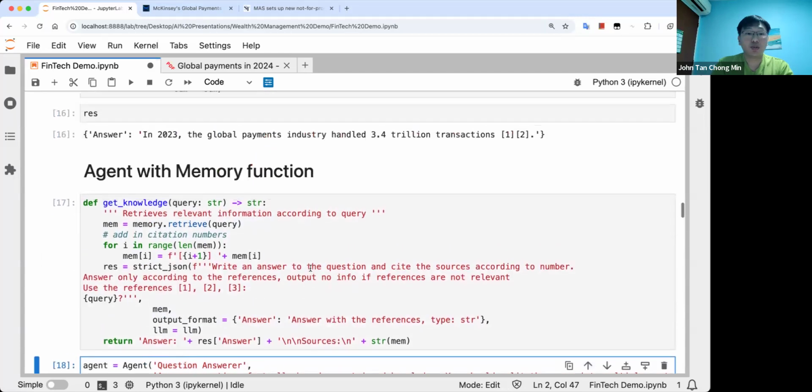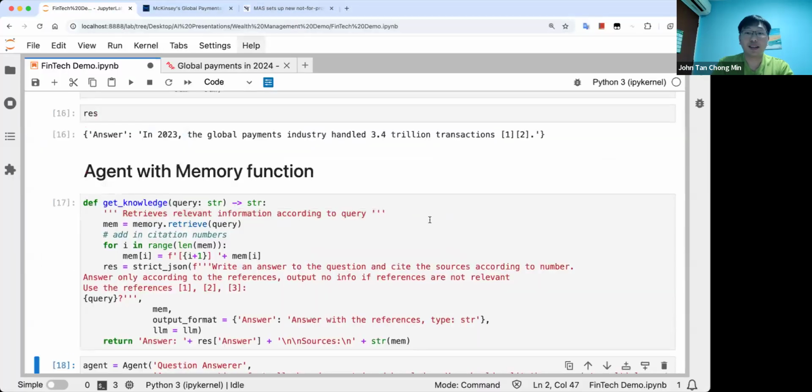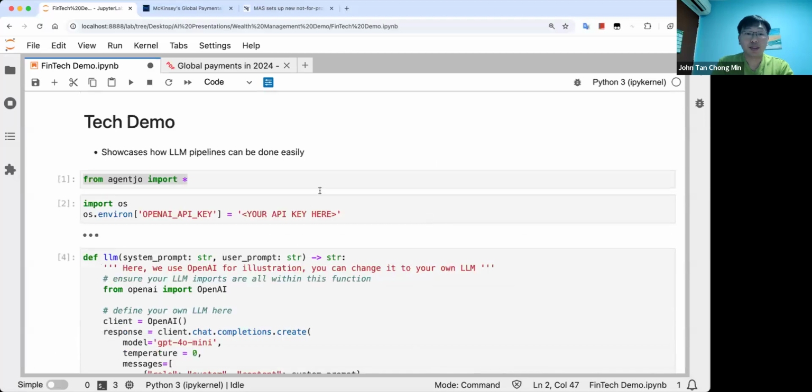And if you want to test it out with this PDF, you just kindly download it from the McKinsey website yourself.